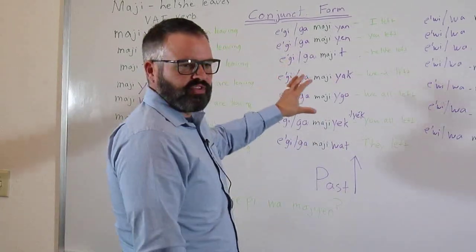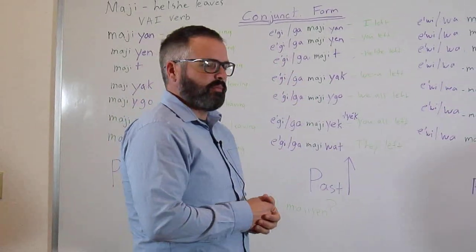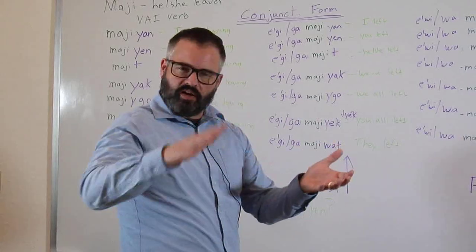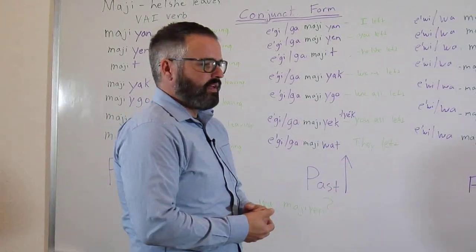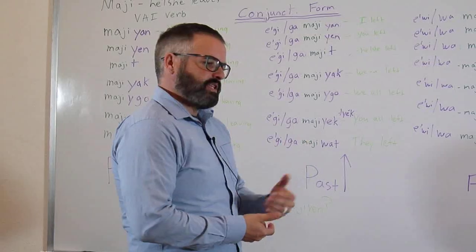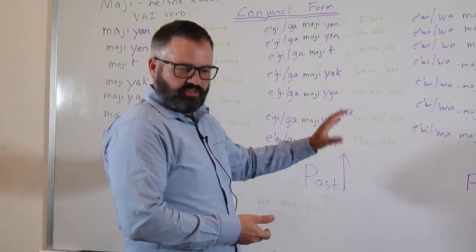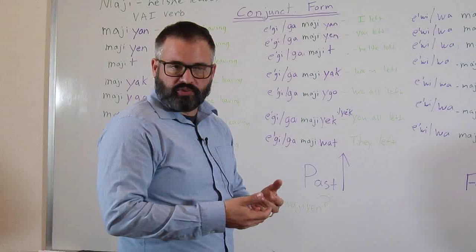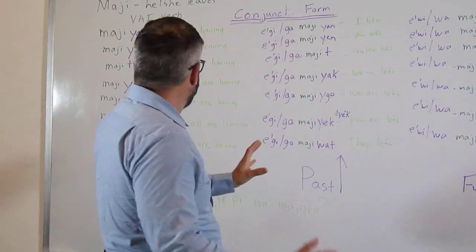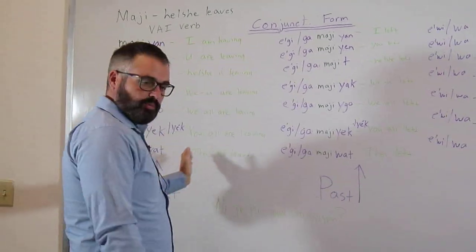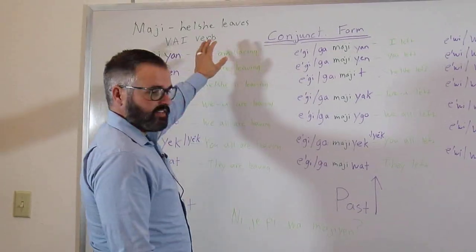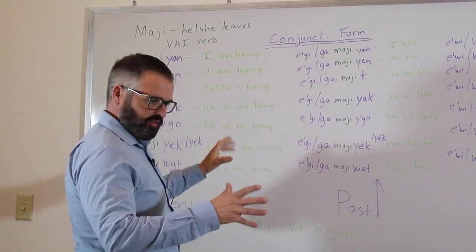Also, you see a lot of conjunct in longer dialogue, sometimes like prayers, which is kind of like a running onward thought. If somebody's giving a speech, a lot of times it'll kind of flip into the conjunct, or sometimes in songs as well. But the nice thing about it is, again, there's only 7 forms in this VAI type of verb, this animate and transitive basic verb.